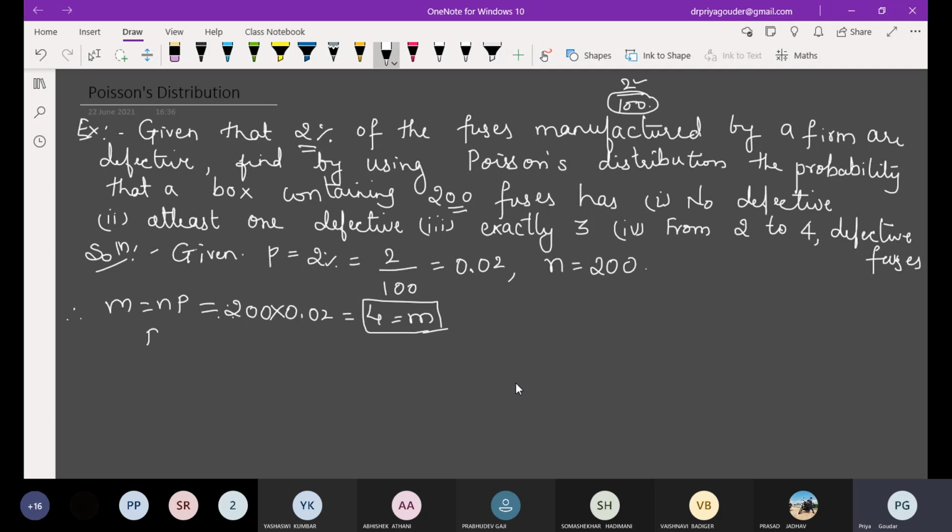Okay, so let us write the general format of Poisson's distribution. Tell me what it is. P of x equals, what is Poisson's distribution given by?